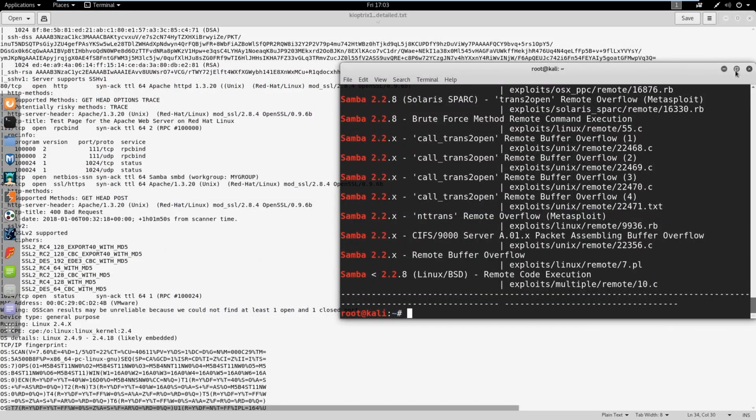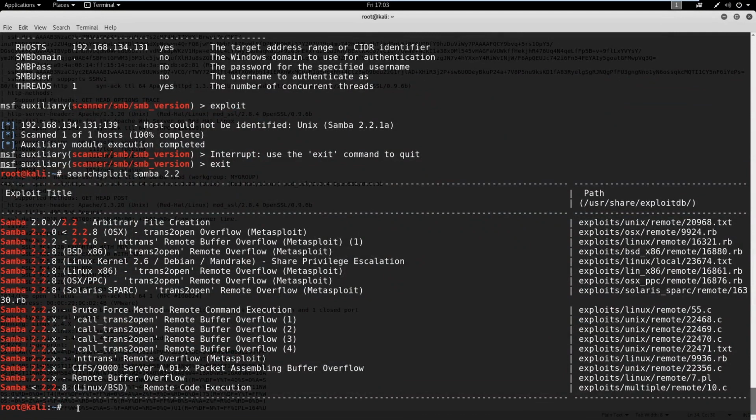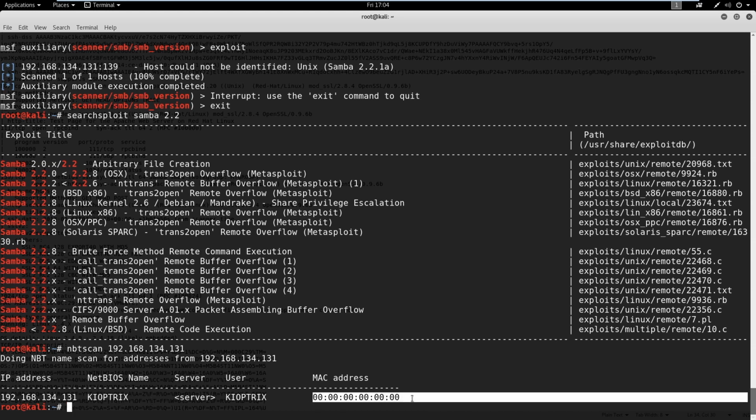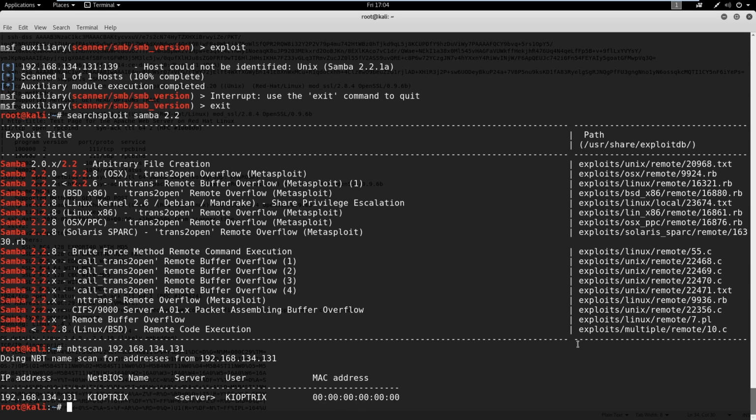So if we go back here into our terminal, one thing we can do is nbtscan on the IP address. This is just going to give us a little bit of information. It's giving us the NetBIOS name. This is just a way to resolve a host name and perhaps pull a MAC address, a little bit of information here. If you do recall, we did have that already in our enum4linux, but this is just another way of doing it.